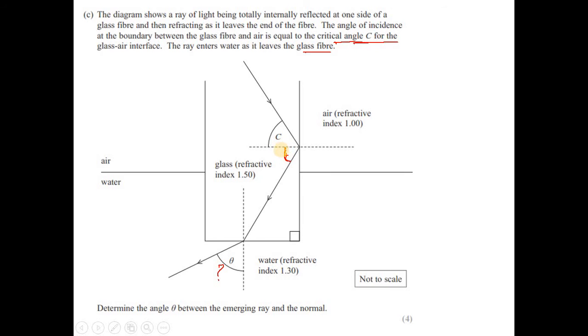So let's just work out C, the critical angle. Sine C, the sine of the critical angle, is 1 upon n, and n is the refractive index of the medium from which light is coming.